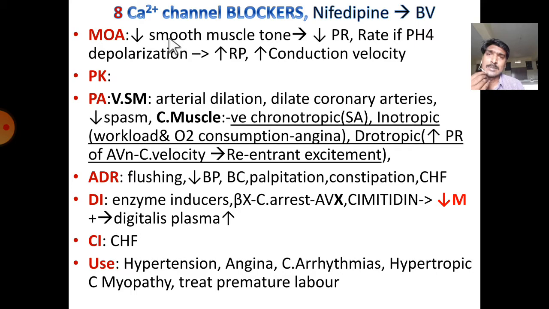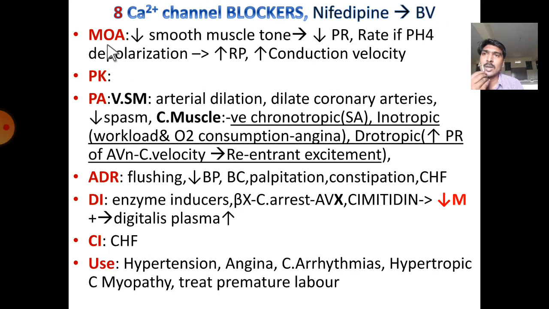There are two types of calcium channels, L type calcium channels as well as T type calcium channels. L type calcium channels are present in the heart as well as blood vessels, and T type calcium channels are present in the brain. So these channel blockers specifically act on either blood vessels or have more activity on the heart. In case of diltiazem, it has more activity on the heart. In case of nifedipine, it has more activity on blood vessels.